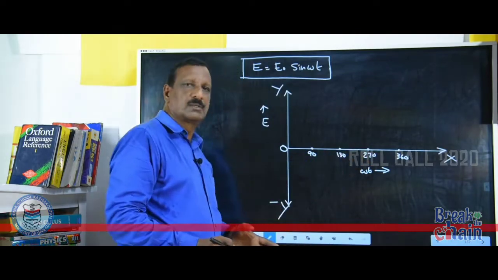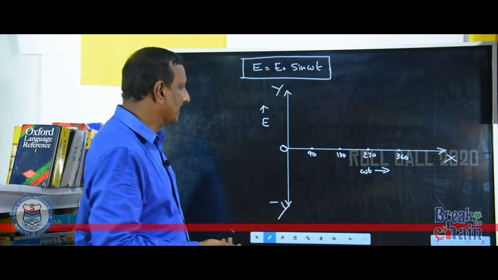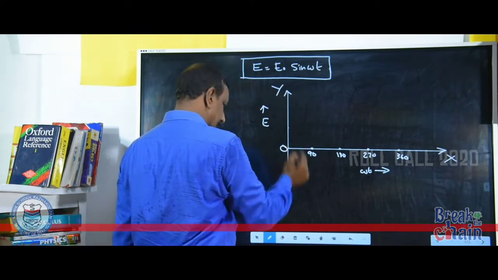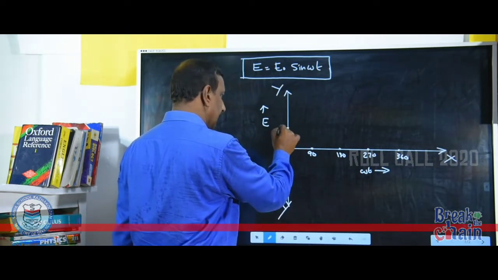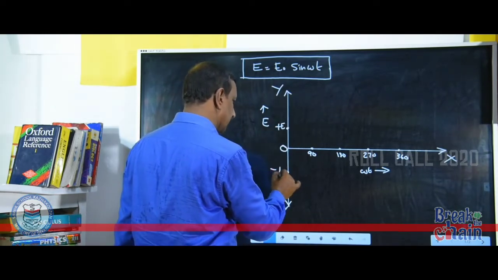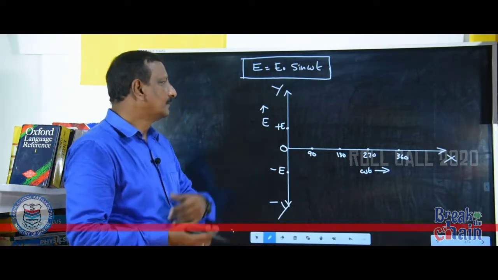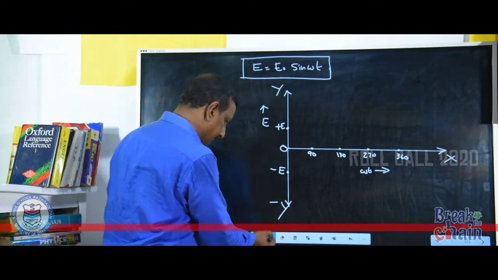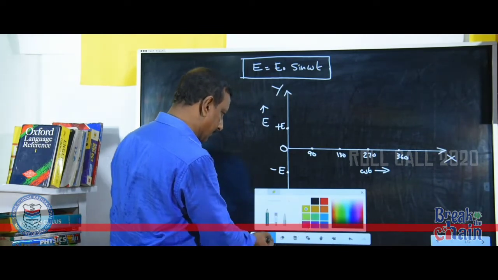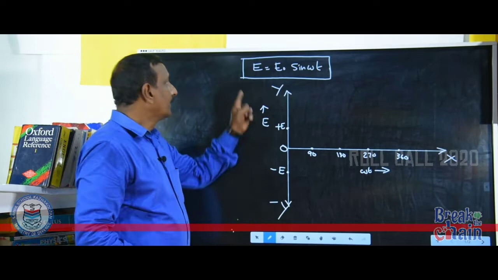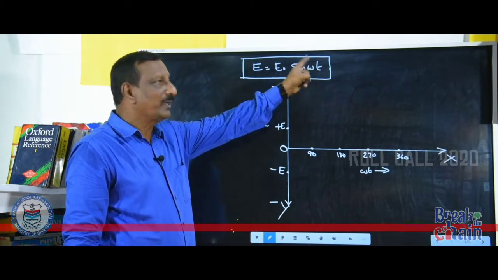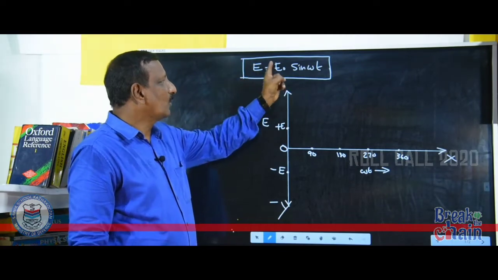These are the values of omega t for one cycle, and consider this is plus E and let this be minus E. Now in this equation, when omega t is 0, E is equal to E0 into sine 0.